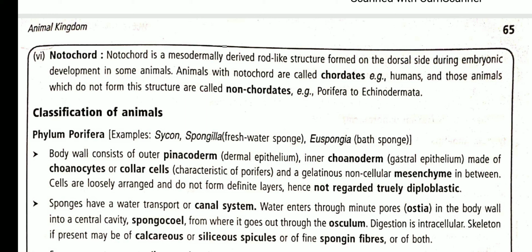The non-chordata is further divided into phyla, which I have already told you, and we have to discuss all these phyla in detail.